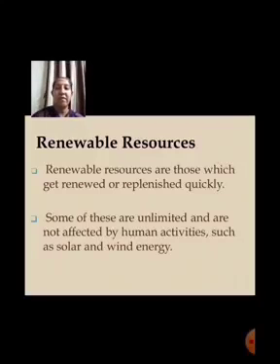There are so many resources like sunlight, wind, air, etc. that are inexhaustible, right? We have them in ample quantity, correct? They are present in such vast amounts that human consumption for various purposes does not affect the total quantities much, right? So these are called renewable resources. So in short, you can say renewable resources are also known as inexhaustible resources, right? Which cannot be exhausted, which can be used in future also, and that is available in nature. Some of these are unlimited and are not affected by human activities, such as solar and wind energy.